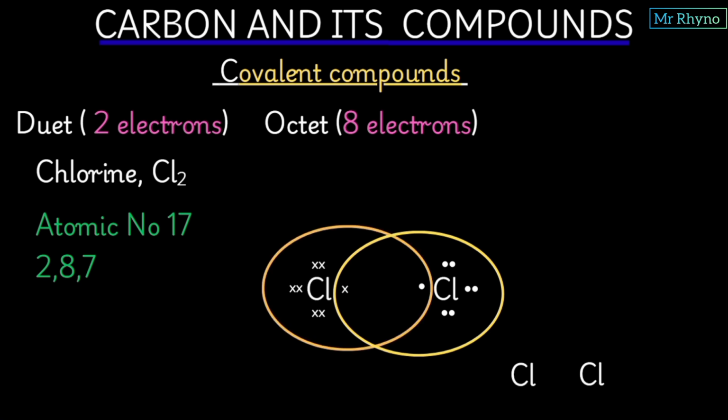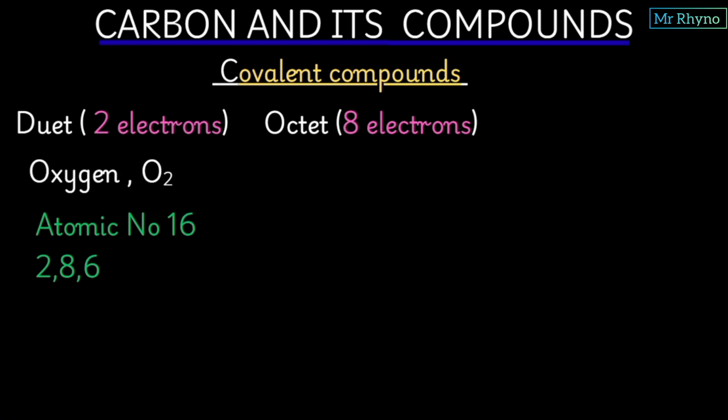Now we can also represent this using a dot diagram by basically using a line. And this line is what we call a covalent bond. And notice that here there is only 1 pair. That's why we have 1 line.